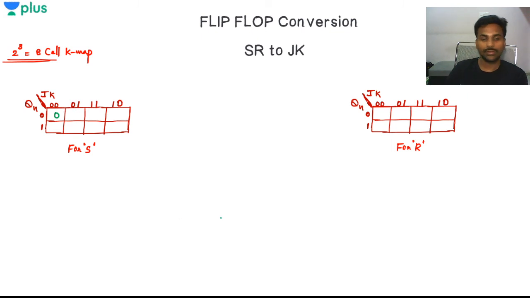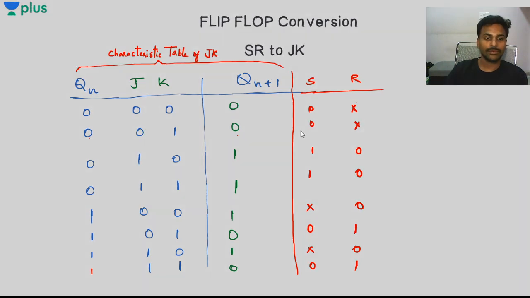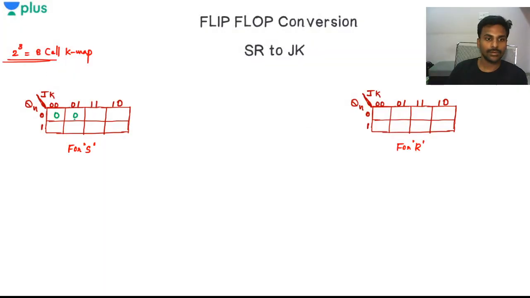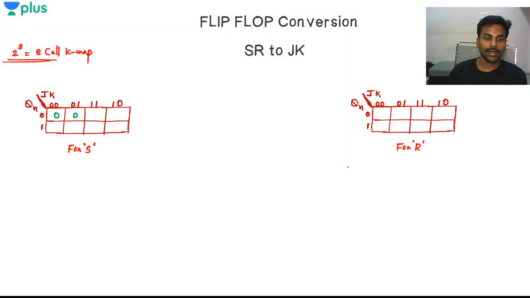Qn is 0, J is 0, K is 1, so S is again 0. S is 0 here also. 0, 1 and 1, Qn is 0, and basically this is 1 and 1. 0, 1, 1 means I'll be having S as 1, R as 0.